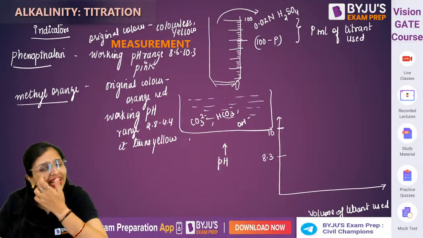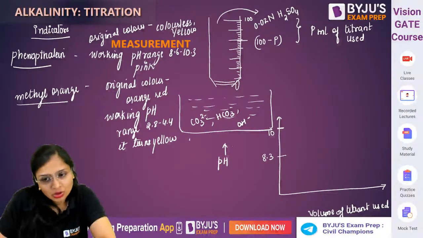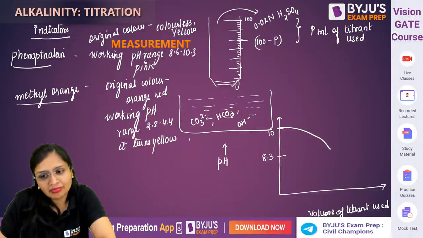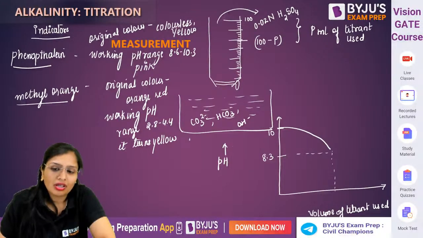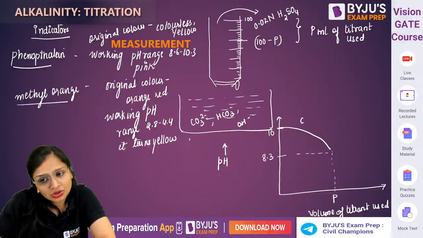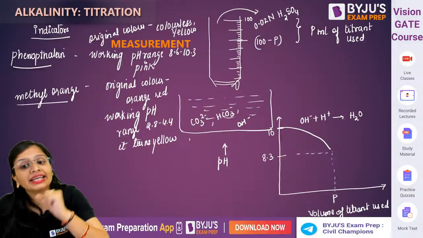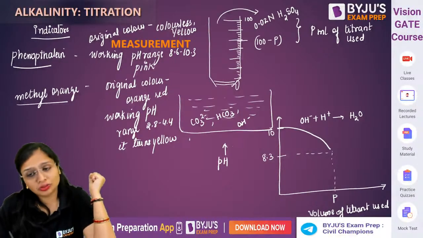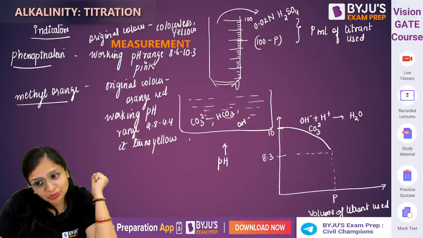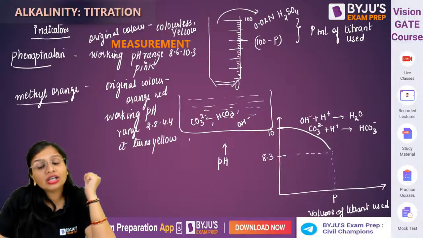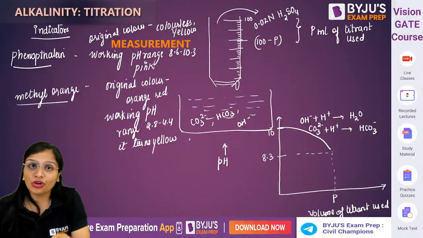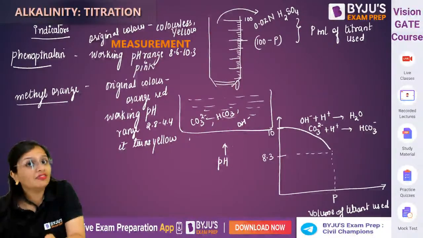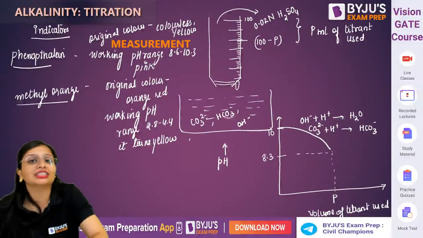Now, what exactly happened during this time? Two things happened. First, OH minus reacted with this H2SO4 and it converted to water. Second, the carbonate ion which was present reacted with H plus ion and formed bicarbonate ion. Now remember, this is not the bicarbonate ion which is present in water. This is the bicarbonate ion which is formed after the first neutralization of carbonate ion.